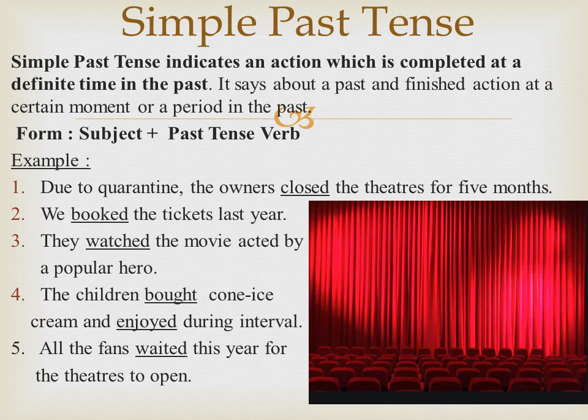We booked the tickets last year. We is subject, booked is past tense verb, the tickets object, last year is adverb. They watched the movie acted by a popular hero. What did the children do? The children bought cone ice cream and enjoyed during interval. What about the fans? All the fans waited this year for the theatres to open. How many had occupied the seats in the picture? Nobody. Due to quarantine, the owners closed the theatres for 5 months.